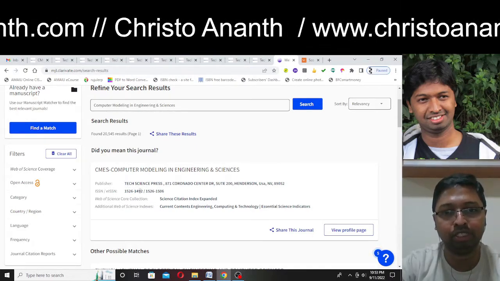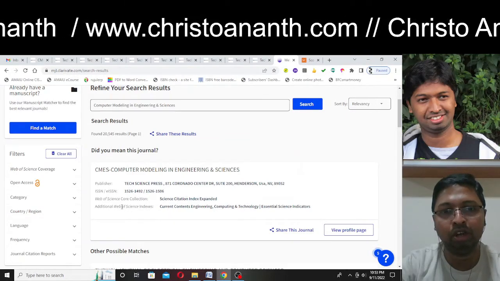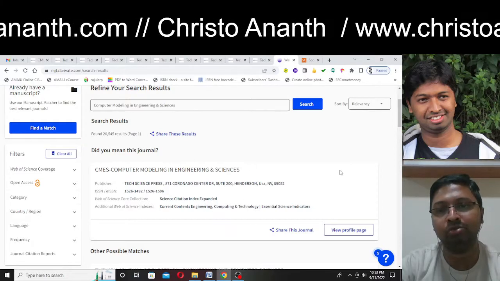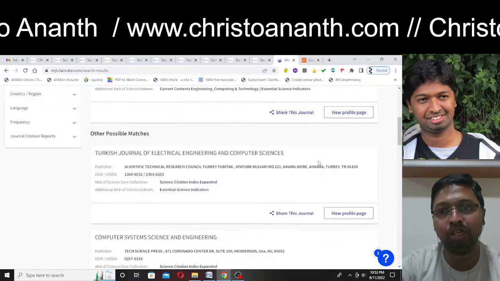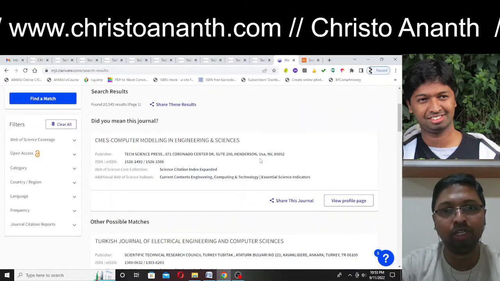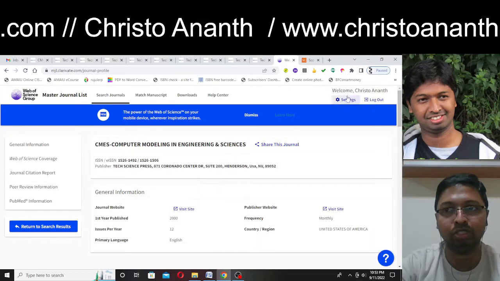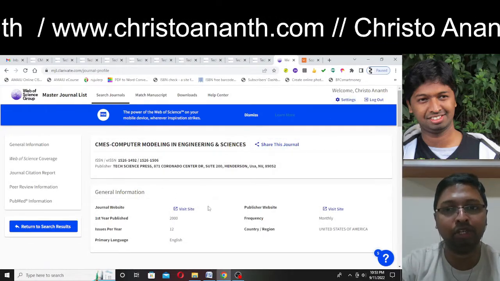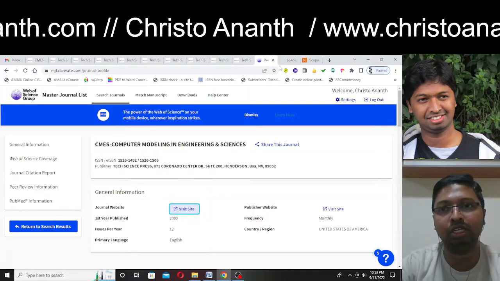You can see the ISSN number, SCIE, Science Citation Index Expanded. Also there are additional Web of Science indexes as well. You can see this one. Also I have logged in. Since I have logged in, maybe via ORCID, I can find all the information in the view profile page. The journal website, I can go with the site as well.